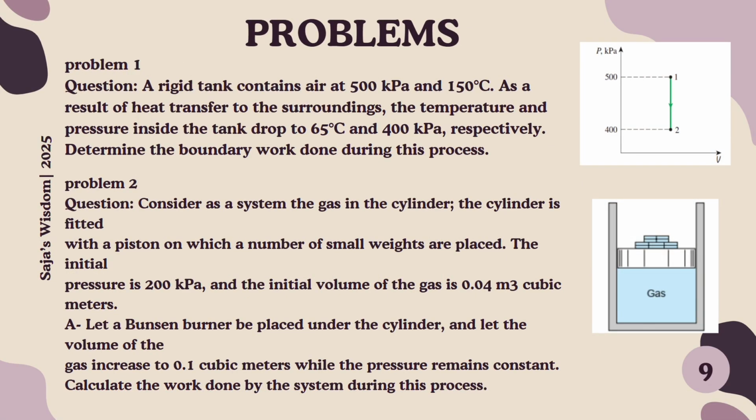Going to the problems, the first problem, they provided the initial pressure and the initial temperature, and then the final pressure and final temperature, and they ask us to determine the boundary work done during this process. So we know that WB, which is boundary work, equals the pressure multiplied by the change in volume. But in the question they didn't give us the volume, but they provided a graph so we can observe the value of the volume.